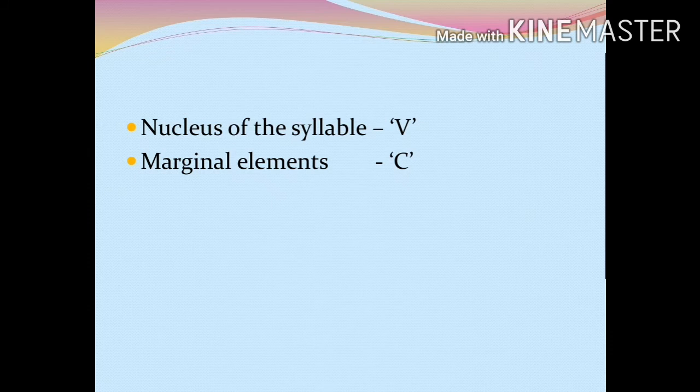Since the nucleus of a syllable is usually a vowel, we mark it with the symbol V while indicating the structure of syllables. Also, since the marginal elements on one side of or on both sides of the nucleus are consonants, we mark it with the symbol C while indicating the structure of syllables.